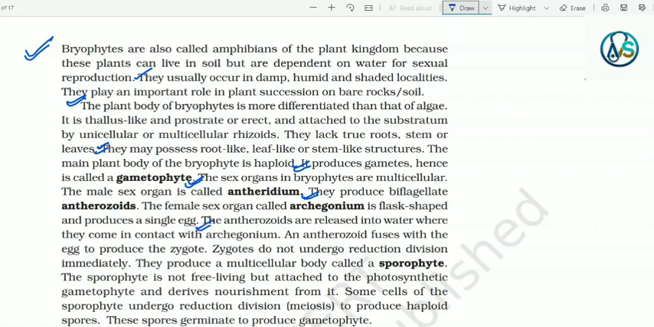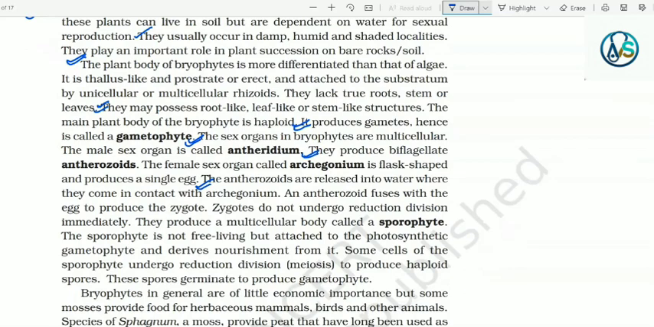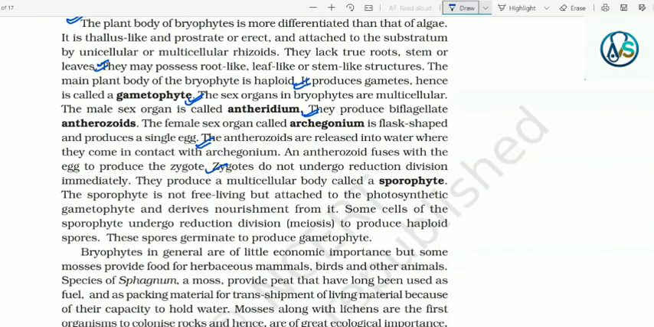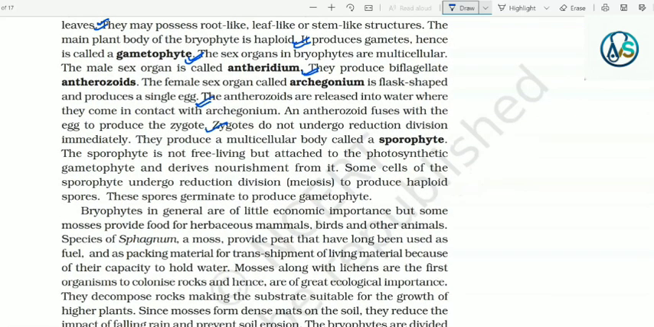The antherozoids are released into water where they come in contact with archegonium. An antherozoid fuses with the egg to produce the zygote. Zygotes do not undergo reduction division immediately. They produce a multicellular body called a sporophyte. The sporophyte is not free-living but attached to the photosynthetic gametophyte and derives nourishment from it. Some cells of the sporophyte undergo reduction division, that is meiosis, to produce haploid spores. These spores germinate to produce gametophyte.